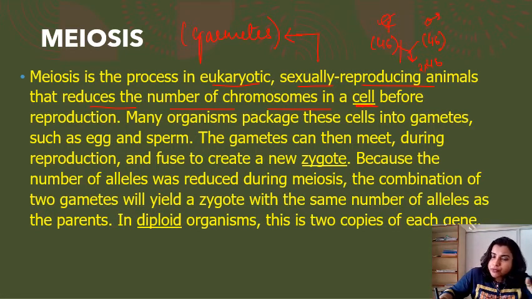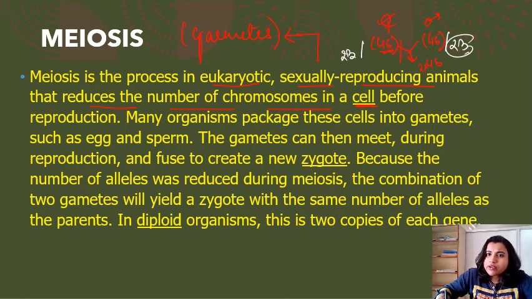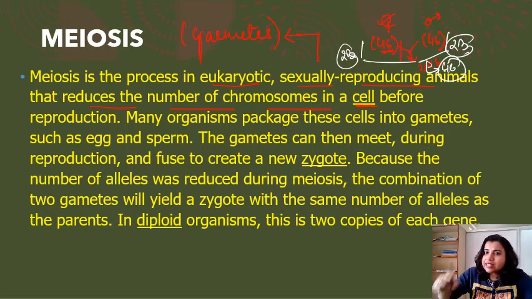But in meiosis, the chromosome number is reduced to half in the gametic cell, so in gametic cells the chromosome number will be 23 and 23. These combine to form 46 again, and this again undergoes meiotic division in the gametic cells. This is how meiosis helps in maintaining the chromosome number in an organism, right?